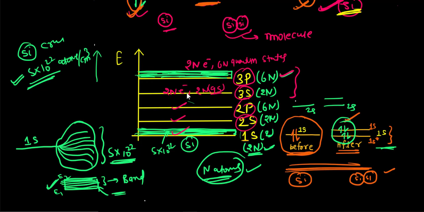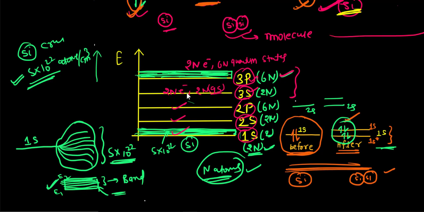The 2p, 2s and 1s are so close to the nucleus that they would not be responsible for the conductivity or the chemical reaction in the atoms or in the crystal. Only the 3p and 3s, the outermost orbitals, are responsible for the chemical reaction. So let's talk about the 3p and the 3s.